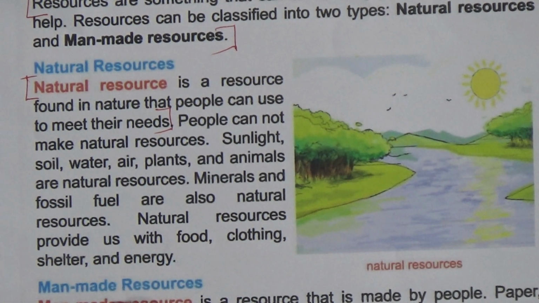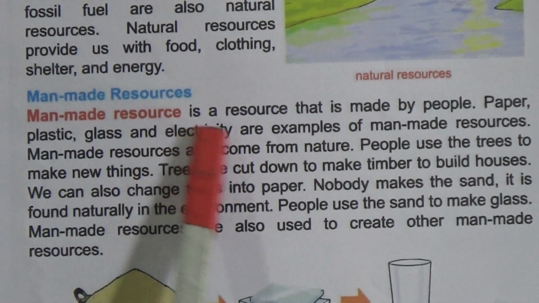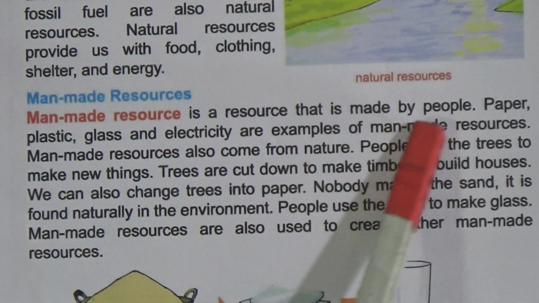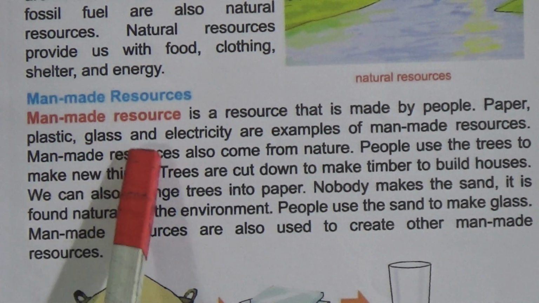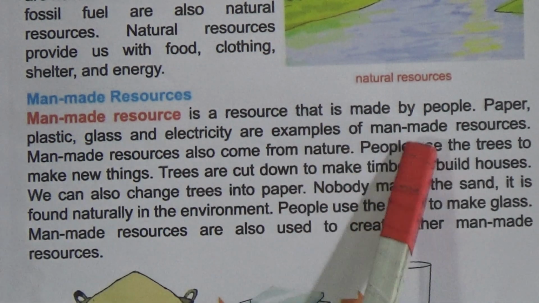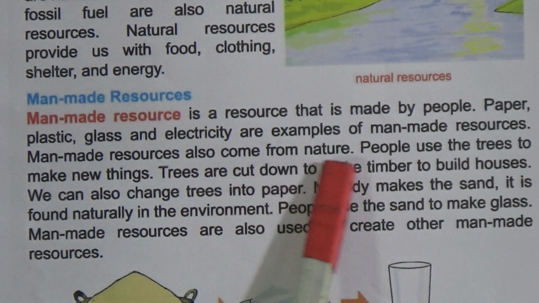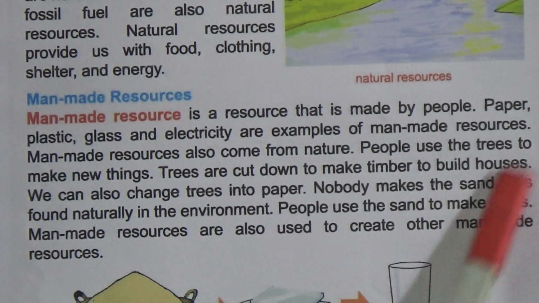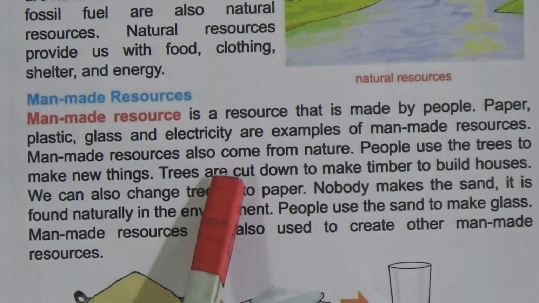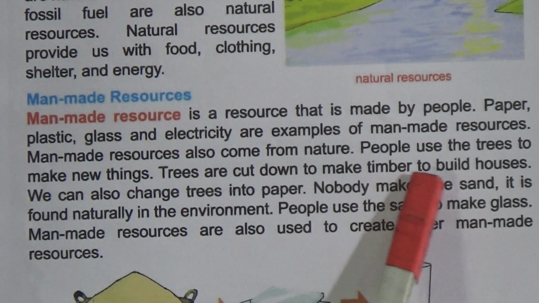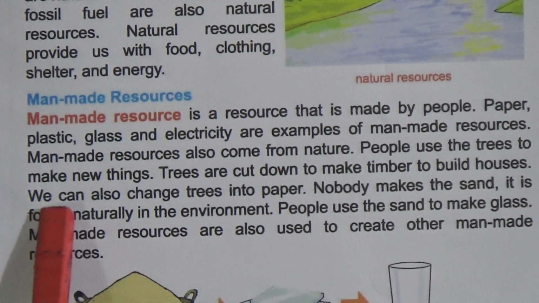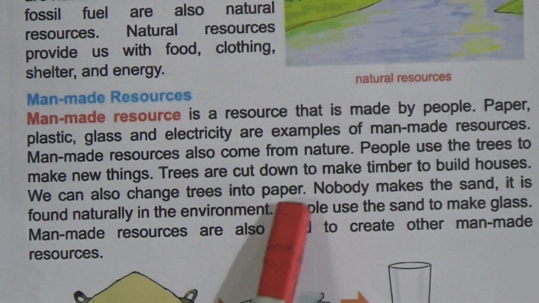Now come to man-made resources. A man-made resource is a resource that is made by people. Paper, plastic, glass and electricity are examples of man-made resources. Man-made resources also come from nature. People use the trees to make new things. Trees are cut down to make timber to build houses. We can also change trees into paper.